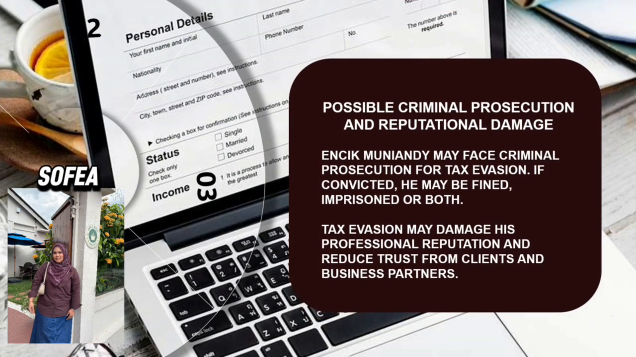And the last one is possible criminal prosecution and reputational damage. Encik Muniandi may face criminal prosecution for tax evasion. If convicted, he may be fined, imprisoned, or both. Tax evasion may damage his professional reputation and reduce trust from clients and business partners.